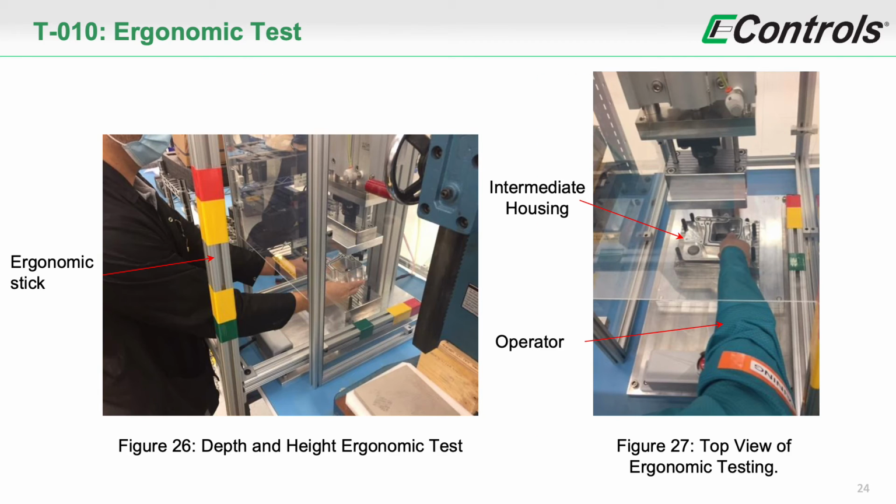Not only is it important for the tester to function as intended, but it has to be ergonomically safe for the operator. E-Controls uses an ergonomic reference stick to define the permissible zones of reach for an operator. The green and yellow zones are acceptable zones, while the red zone is unacceptable. Since the tester only requires that the operator reach within the green and yellow zones, the ergonomic test passed.